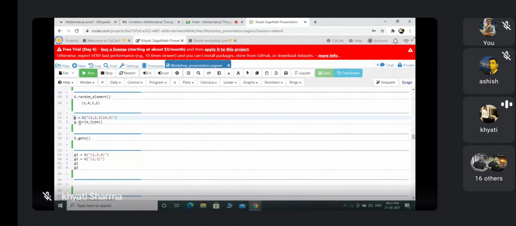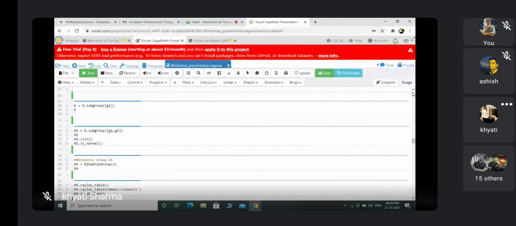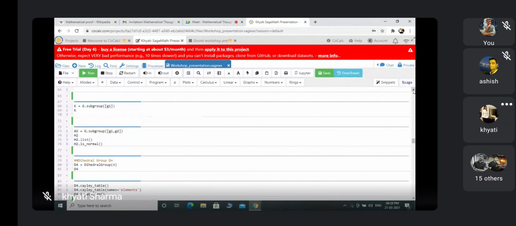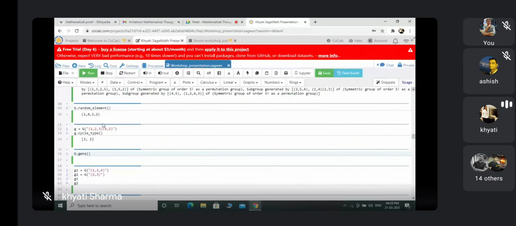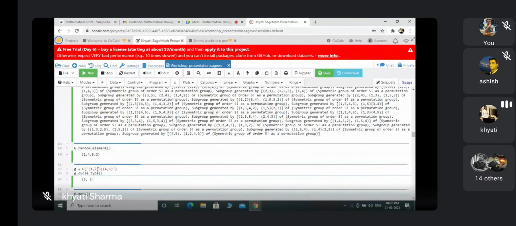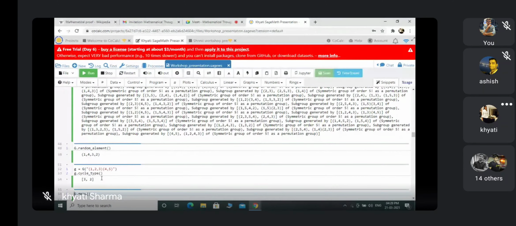Now my next command is g dot cycle type. What will it return to us? I'm just running this. Yeah, so its cycle type is 3 2. This element has one 3-cycle and one 2-cycle. So this is the cycle type for this element. You can find the cycle type for any element in the group G.